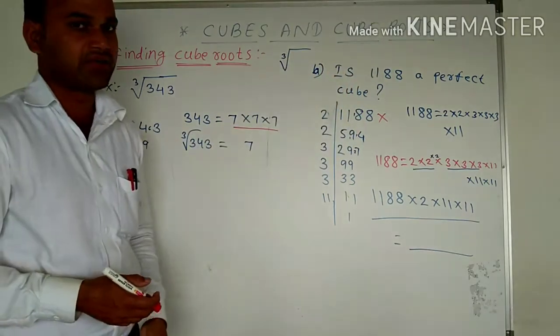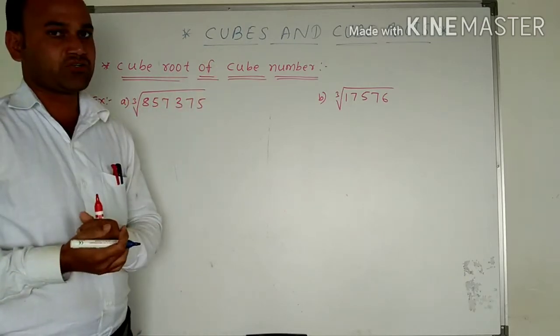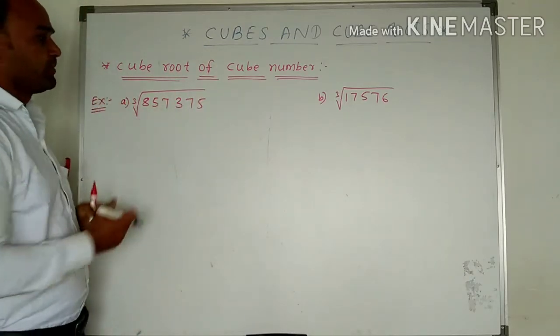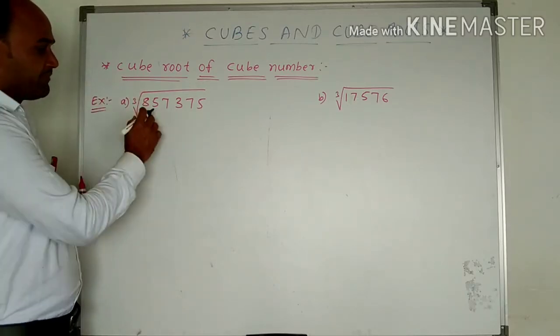We have to check in this way. Okay, we can see here how to find out the cube root of a perfect cube number. Suppose a perfect cube number is given and we are asked to find out the cube root of that number. अभी यहाँ पर अगर हम देखेंगे ये